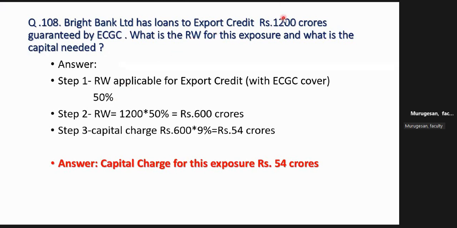So on 1,200 you have given a loan, the risk weighted asset will be 600 crore. Then capital needed on 600 crore will be 54 crore. Within 5 seconds you can do it, but you should remember the 50%. If you don't remember this, the answer will be wrong and you will lose the mark. How easy it is. Agreed?